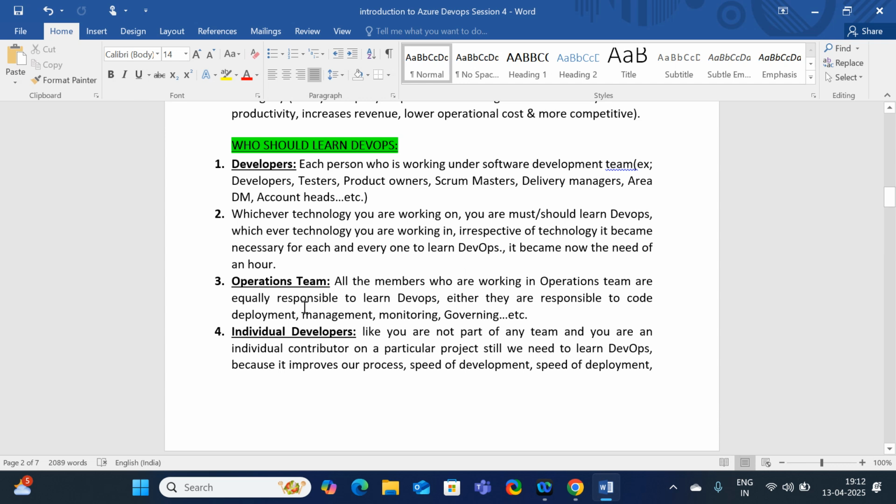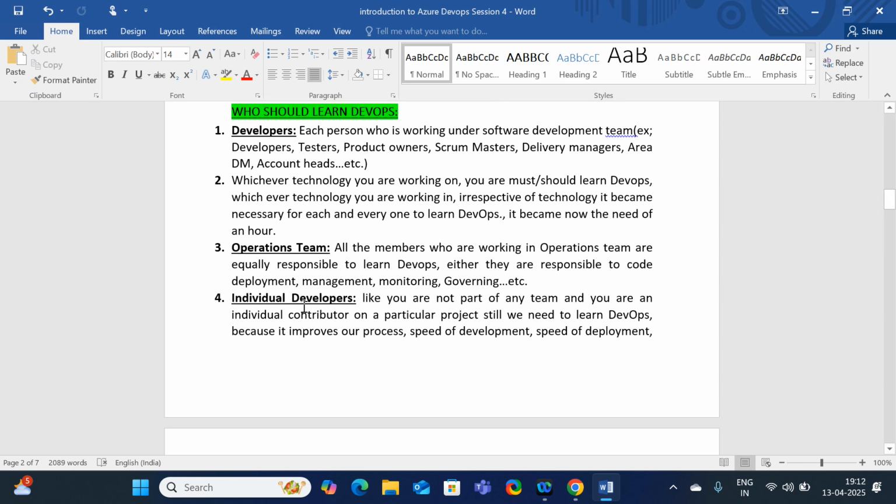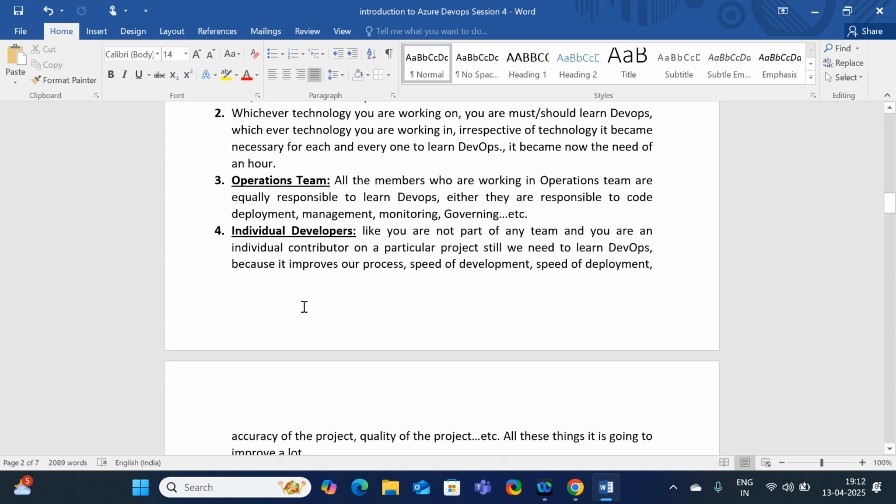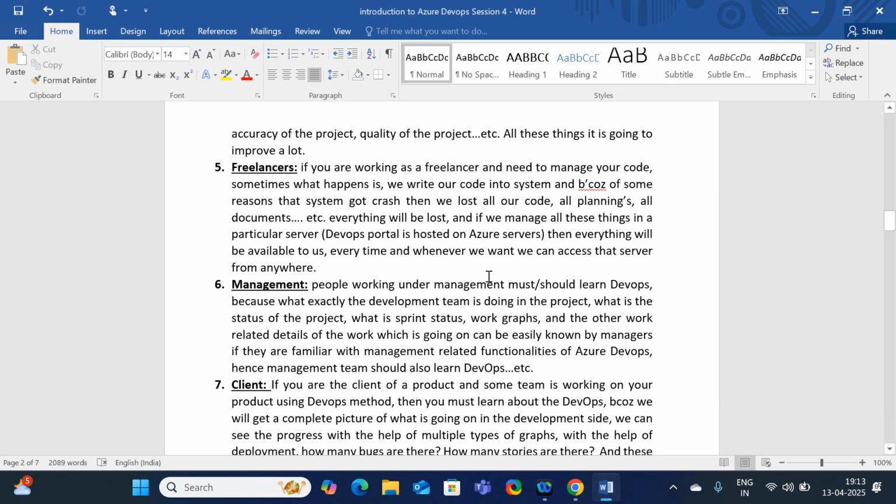And the operations teams, why do they need it? Because if they want to deploy the code over the infrastructure and create a pipeline in order to automate, they are going to use DevOps. Individual developers, who are not part of any team and are an individual contributor on a particular project, still need to learn DevOps.